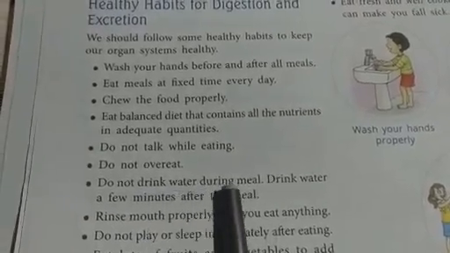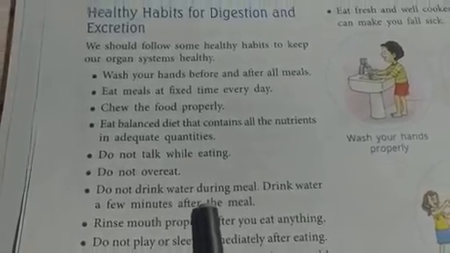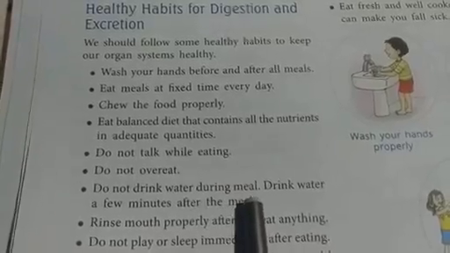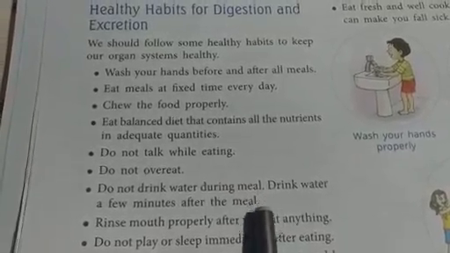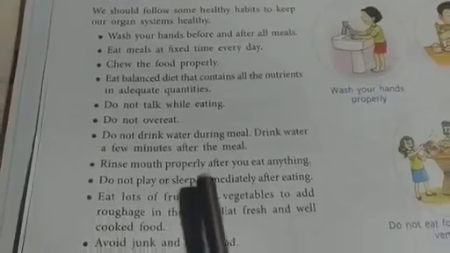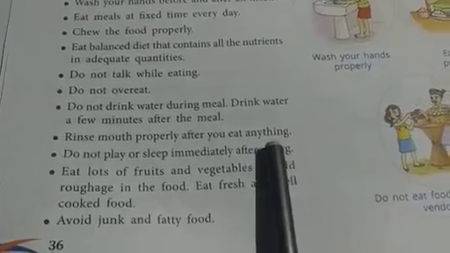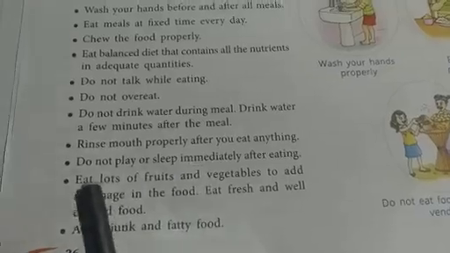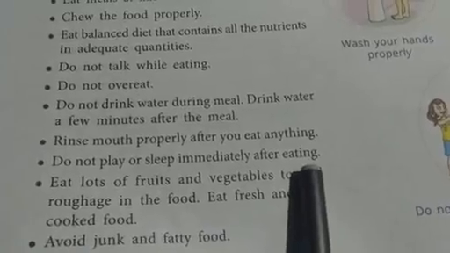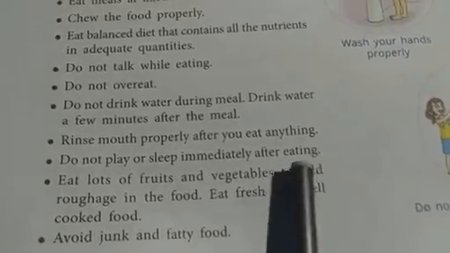Do not drink water during meals. Drink water a few minutes after the meals. So whenever you are having your lunch or dinner, children, you will not drink water in between. You should always drink water a few minutes after the meal. Rinse your mouth properly after you eat anything. So after you finish eating, you should rinse your mouth. Do not play or sleep immediately after eating. You should be active but should not play or sleep just after you eat.